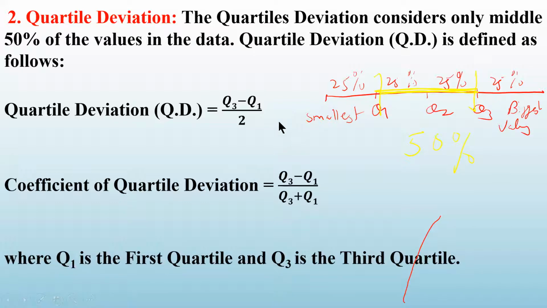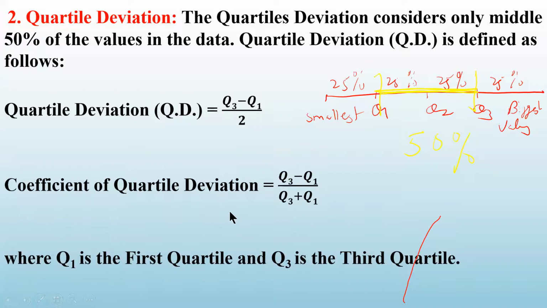Like in range, what did we do? We took the difference between the biggest and the smallest. In quartile deviation, we will take the difference of the middle 50%. That means the difference between Q3 and Q1. So that is what quartile deviation is. The quartile deviation considers only the middle 50% of the values in the data. Okay. Quartile deviation is defined as follows. Quartile deviation is equal to Q3 minus Q1 upon 2.